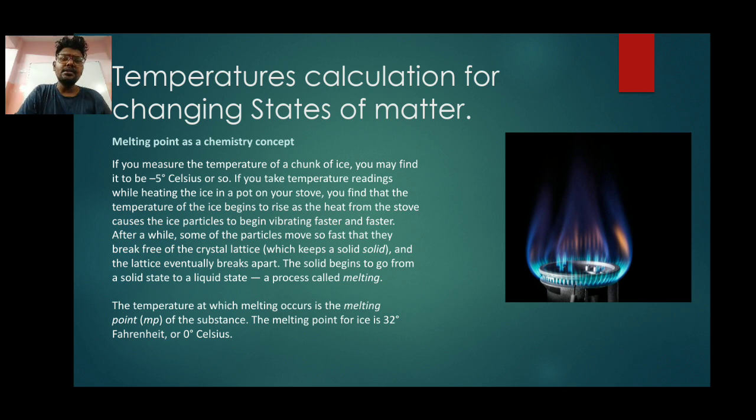The melting point starts from 0 degrees Celsius, and it is 32 degrees Fahrenheit. We can calculate in Fahrenheit or in Celsius, or you can use Kelvin also. In Kelvin it will be increased to 273.15, because the conversion is 1 degree Celsius equal to 273.15 Kelvin. So if it is 100, it will be 100 plus 273.15, which is 373.15. If any doubt, please message me or call me for further detail.